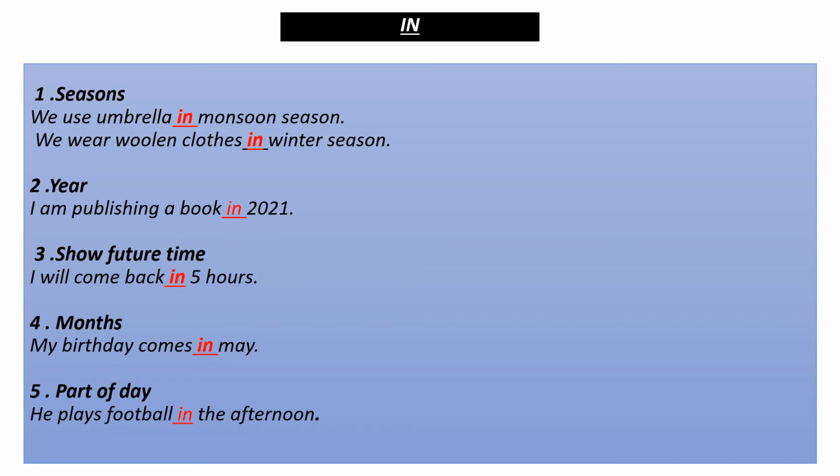Number 4. Month. Preposition in is used before the name of the month such as January, February, March, April. Here you can see the example. My birthday comes in May. Here preposition in is used before the name of the month May. Number 5. Preposition in is used before the name of part of day. For example, he plays football in the afternoon. Here preposition in is used before the part of the day like the afternoon.